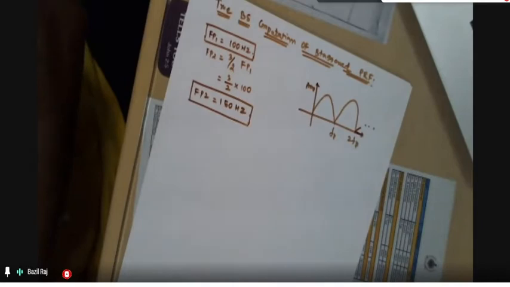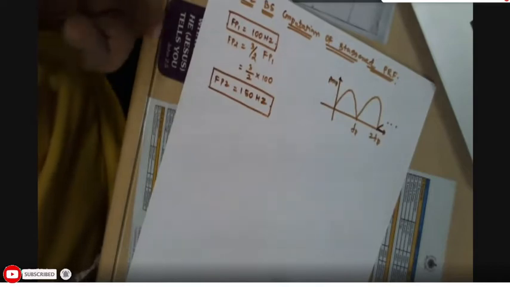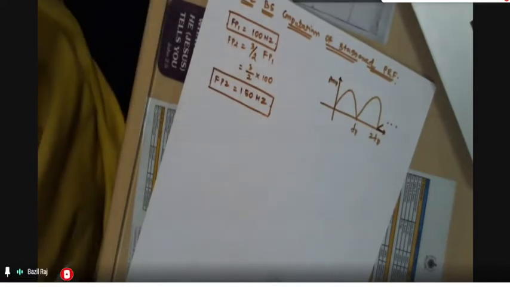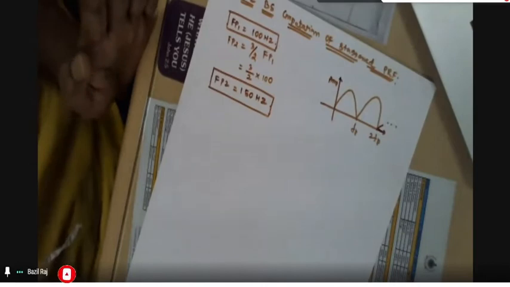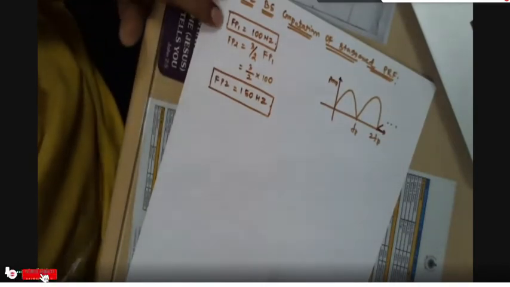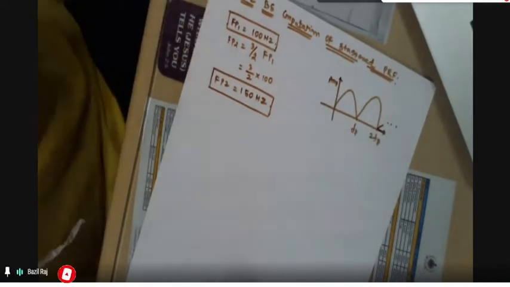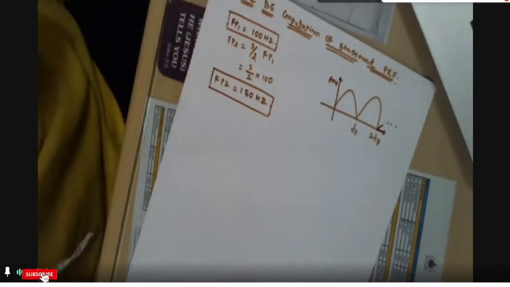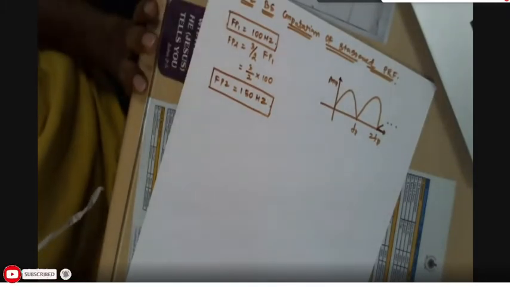Now listen, dear students, since I have generated two PRFs, one at 100 hertz, another at 150 hertz, I'm not going to operate these two PRFs for a longer time. I'm going to stagger among them. In the sense, maybe the first few pulses are at 100 hertz and the remaining few pulses will be at 150 hertz. Or pulse to pulse, I can change the PRF, or scan to scan, or dwell time to dwell time. So it will be operated at FP1 for some time and FP2 for some time.